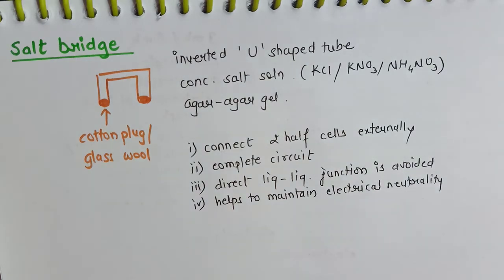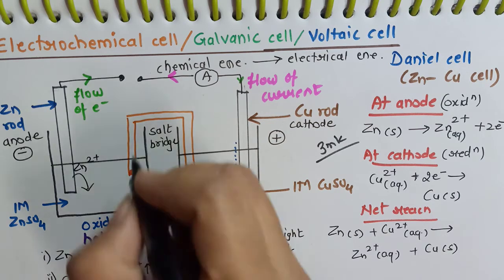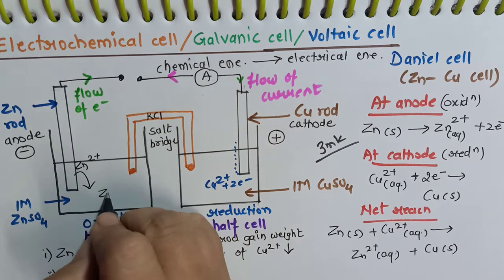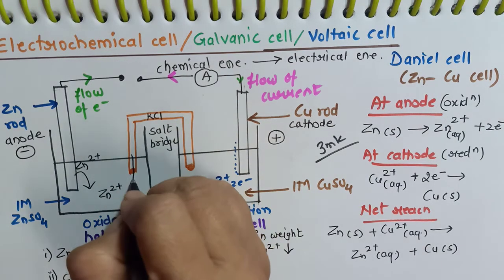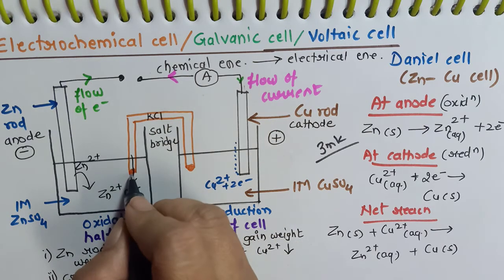We'll again move to the Daniell cell diagram. So the salt bridge contains electrolyte, let's say potassium chloride, mixed in agar-agar gel. How does it help us to maintain the electrical neutrality? Now we know zinc 2 plus is extra in the electrolyte. So Cl minus will diffuse from the salt bridge through this cotton plug.